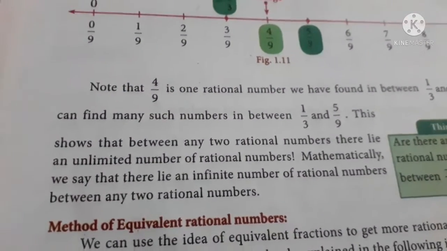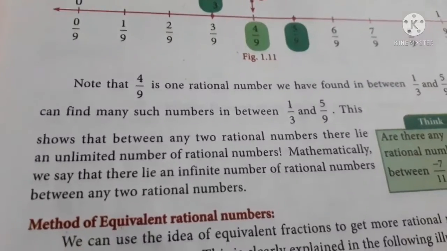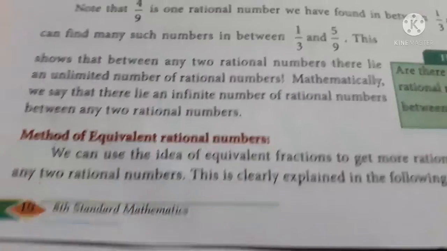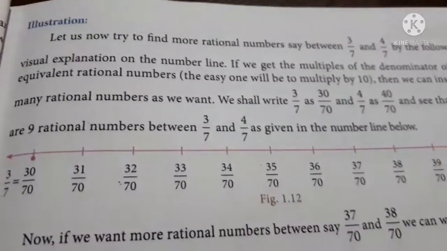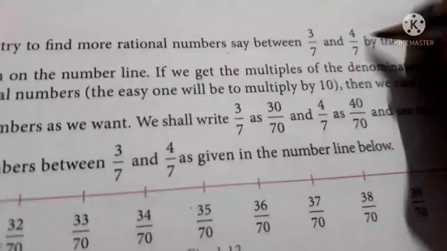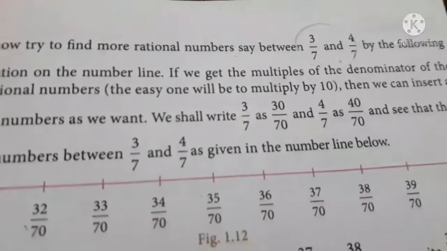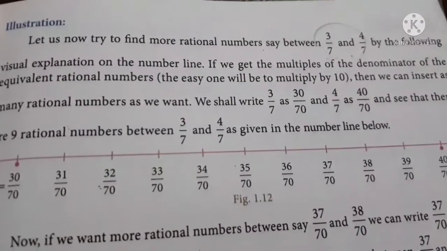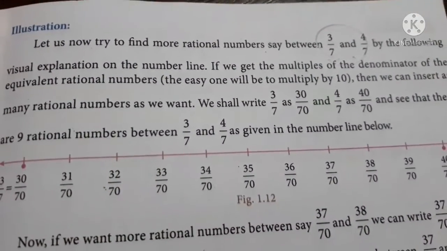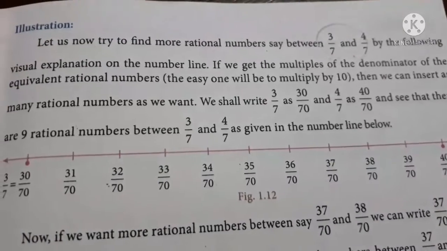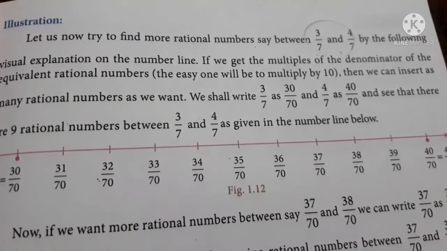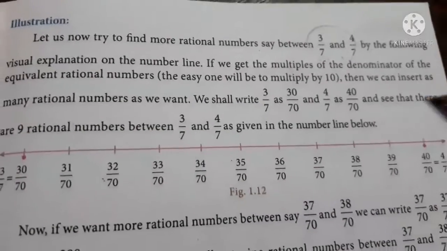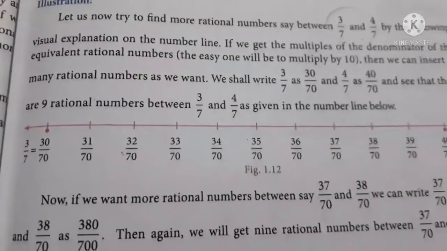Is it too interesting to learn? Of course. Now we are going to find equivalent rational numbers. How to do it? Let us see. Let us try to find more rational numbers, say between 3 by 7 and 4 by 7. Isn't it more close? Yes. Now let us see the visual explanation. If we get the multiples of the denominator of the equivalent rational numbers, the easiest one will be to multiply it by 10. Then we can find as many rational numbers as we want.